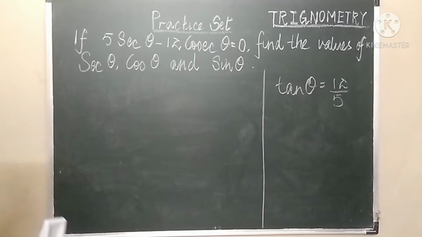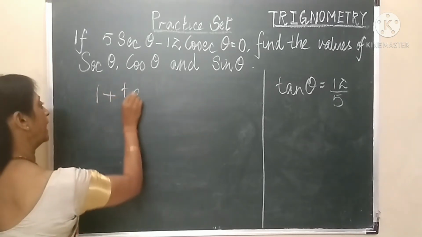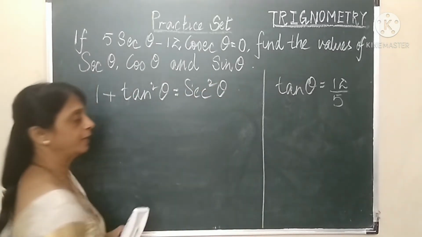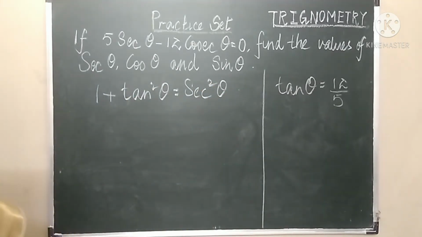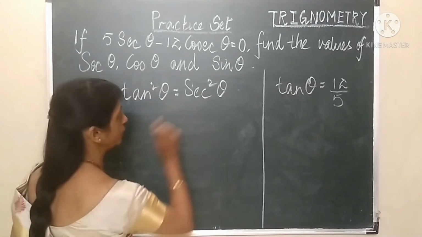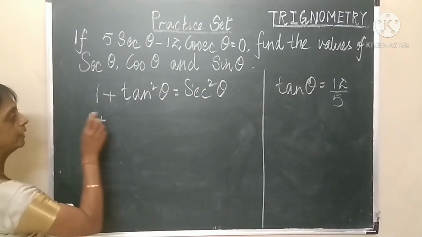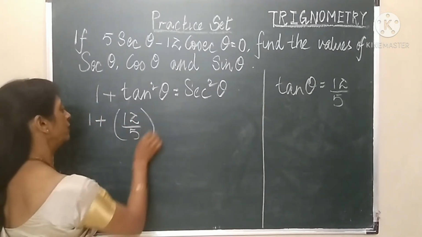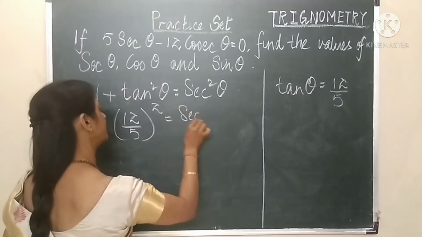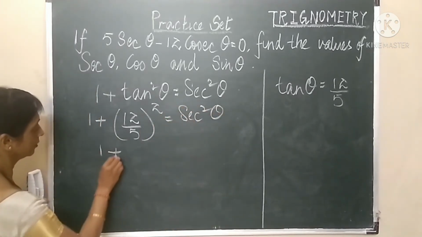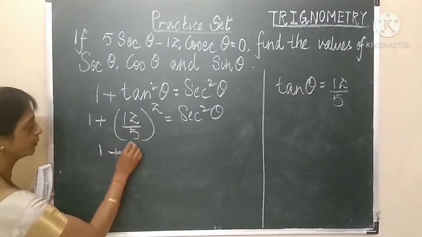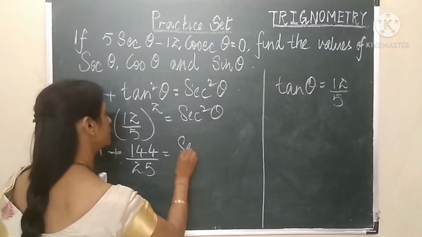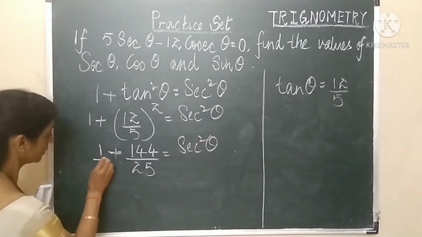Now we know that 1 plus tan square theta is equal to sec square theta. This is the trigonometric identity that we have already studied. So by using it, let's substitute 1 plus the value of tan theta is 12 upon 5. So 12 upon 5, the whole square is equal to sec square theta. Let's square 12, 12s are 144 upon 5 square is 25, which is equal to sec square theta.